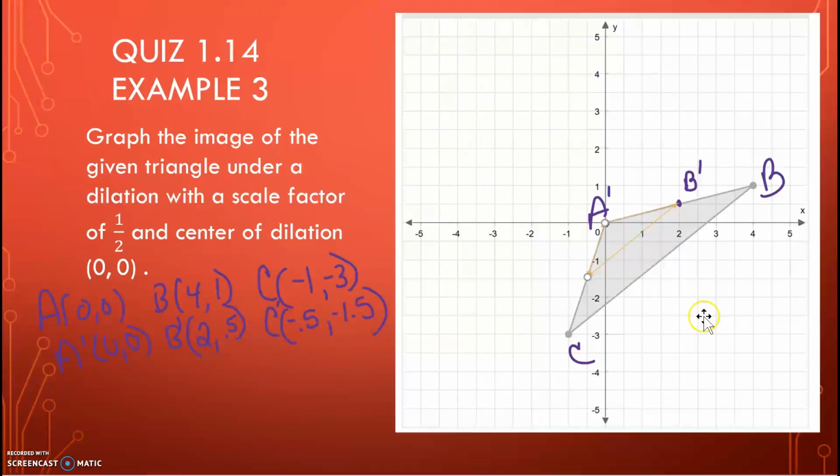We connect them, and on your quiz, once you connect the first and the last coordinates, it'll make your shape for you.